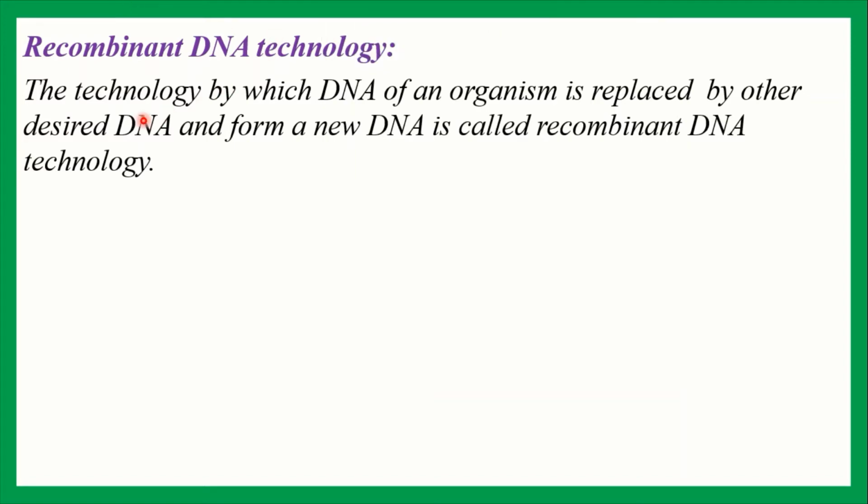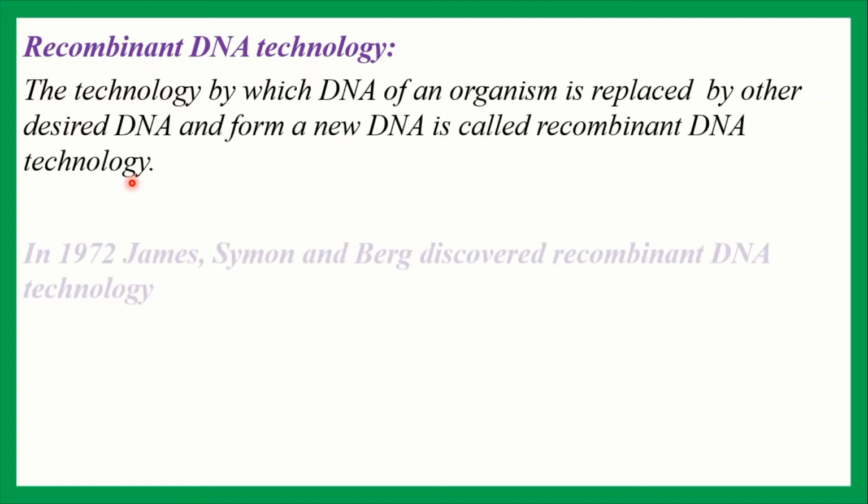So we can say the definition of recombinant DNA technology is the technology by which the DNA of an organism is replaced by other desired DNA to form a new DNA. So we get recombinant DNA technology by genetic engineering.